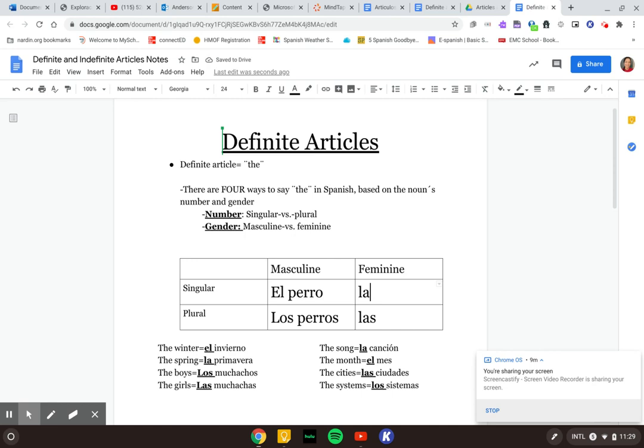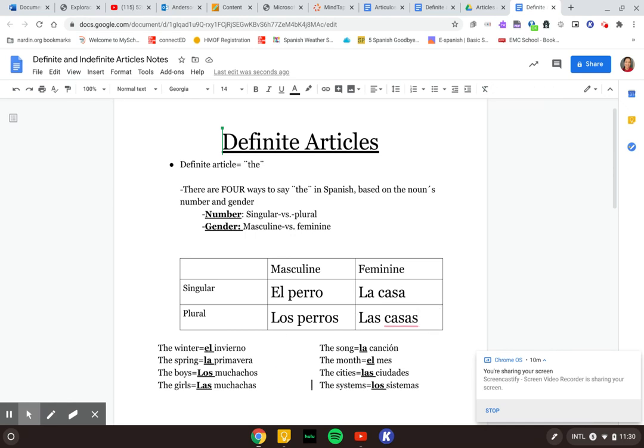Then if we had a feminine word like la casa, because casa is singular, we're going to say la to say the house. And how do we determine? We look and see that this word ends in an A, so it's feminine, and that's why we decide to use the la. If we were more than one house, it would become las, the houses, and again, we're going to add an S to our noun because it ends in a vowel.